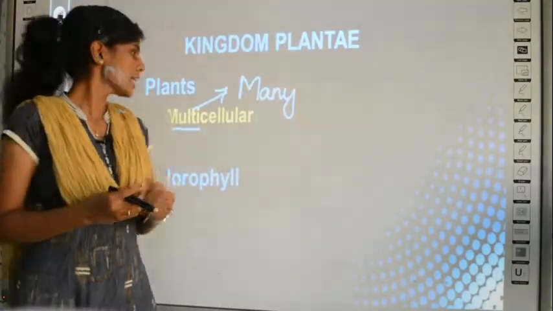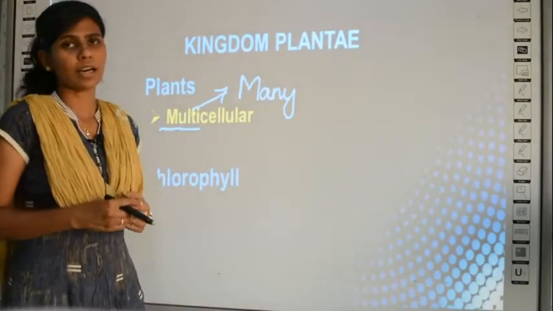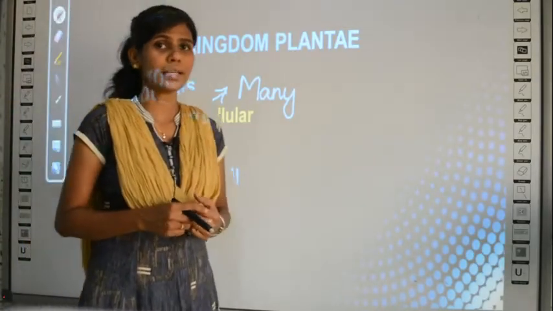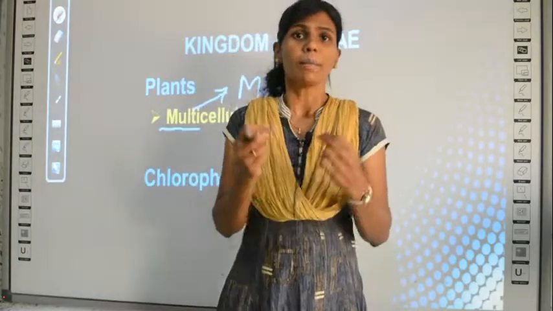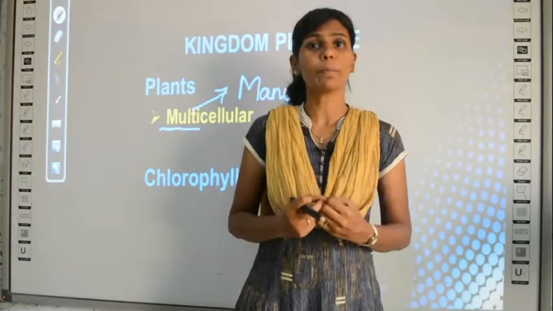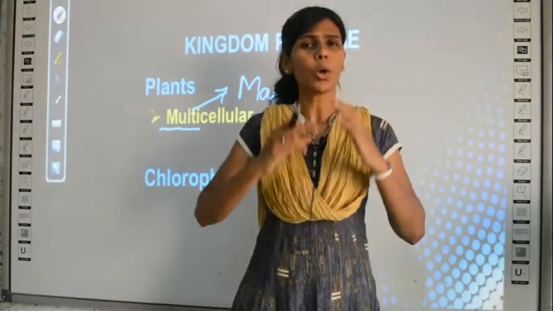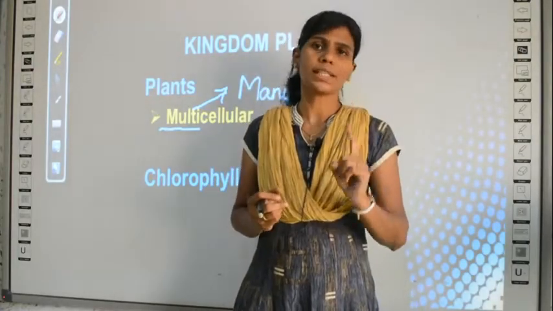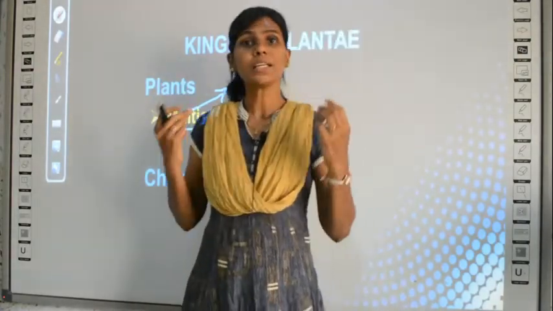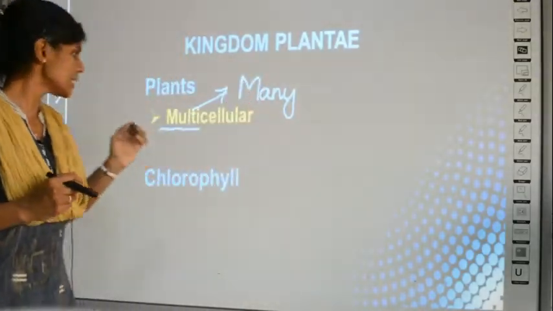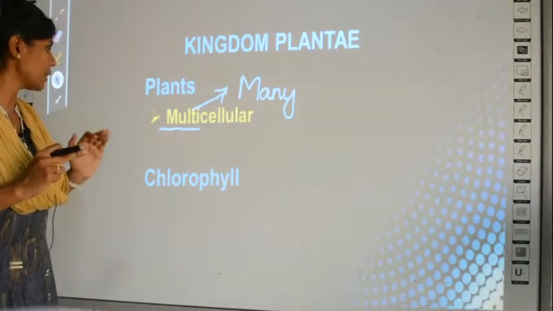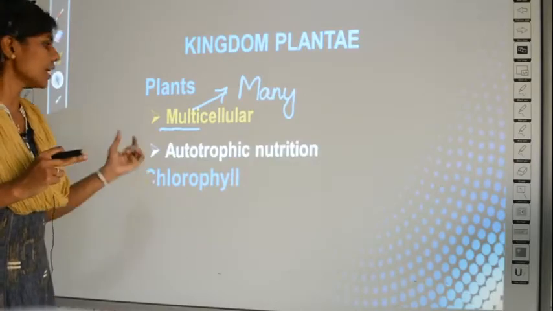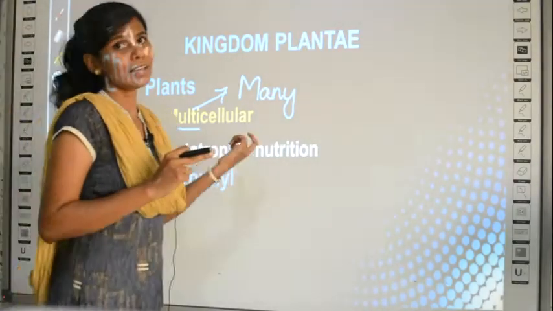That's why they are called multicellular. In bacteria you have studied that it is unicellular, right? Why unicellular? Because the bacterium itself is made up of only one cell. The whole body is only one cell, but in plants you have many cells, so it is called multicellular. So plants are multicellular. This is the first property, and the second property is that they are autotrophic in nutrition.